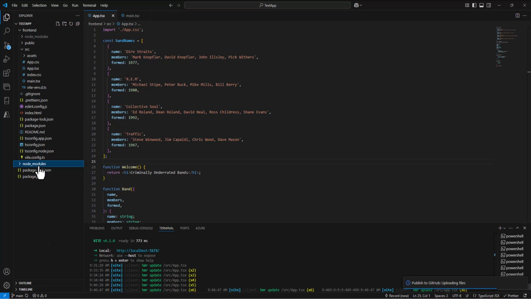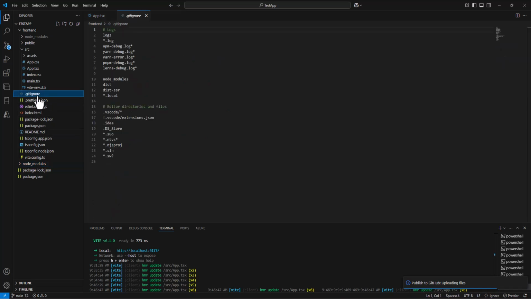What we want to do is, in our gitignore file, add in... oh, it already has an entry for node modules. Interesting. If it's not there, then we want to add in our node modules.